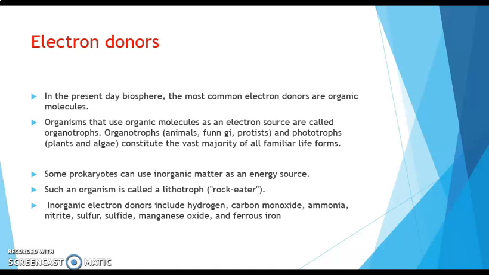Such an organism is called a lithotroph, also known as a rock eater. Inorganic electron donors include hydrogen, carbon monoxide, ammonia, nitrate, sulfur, sulfide, manganese oxide and ferrous ion.